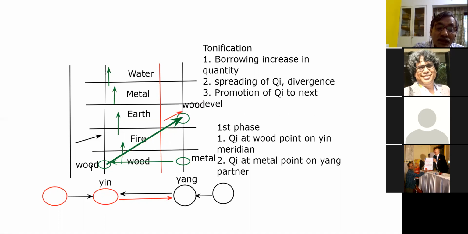So if you cut down the generation of wood variety, simultaneously the Qi availability at the wood point of the yang meridian will also be cut down. And if you increase the generation of wood variety of Qi here, the availability will increase, and the quantity of Qi here also will increase.